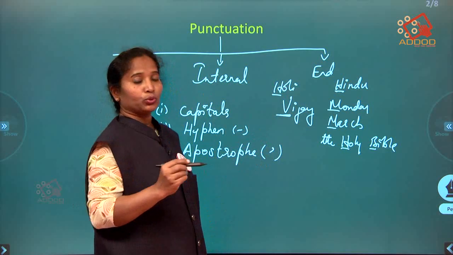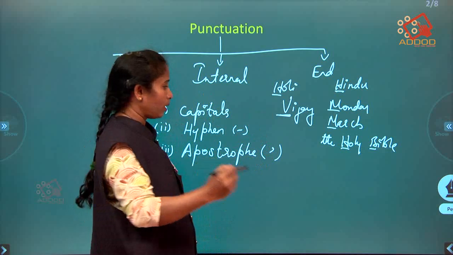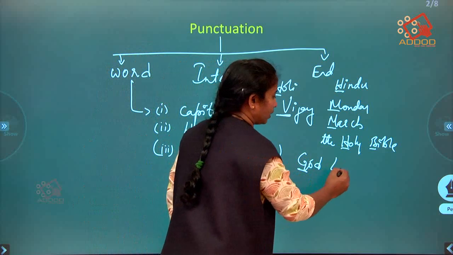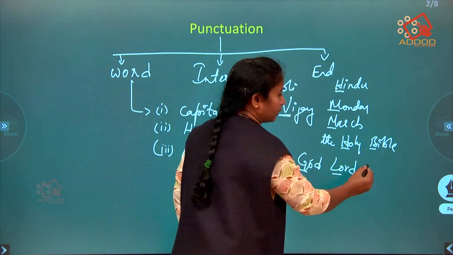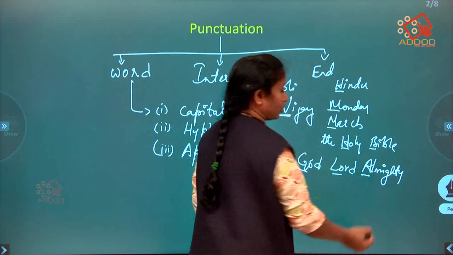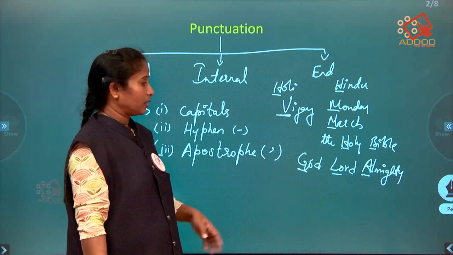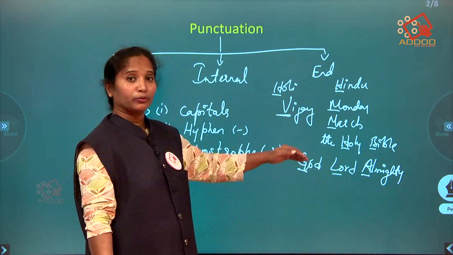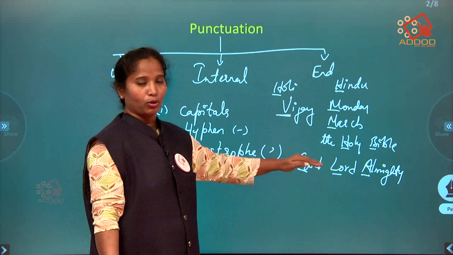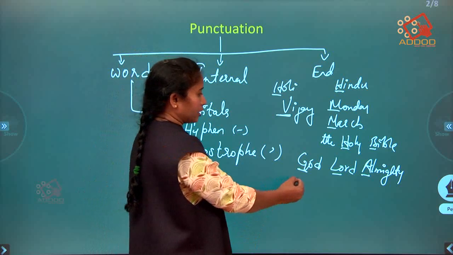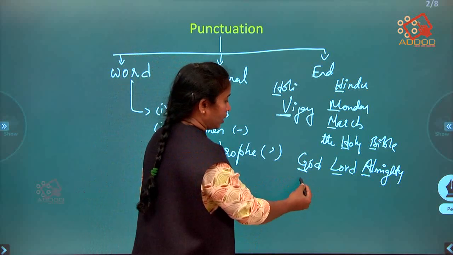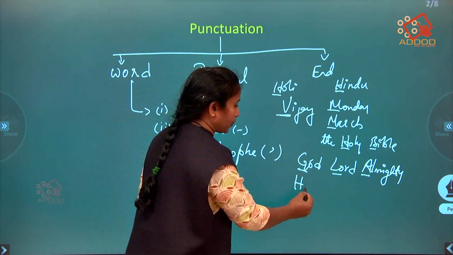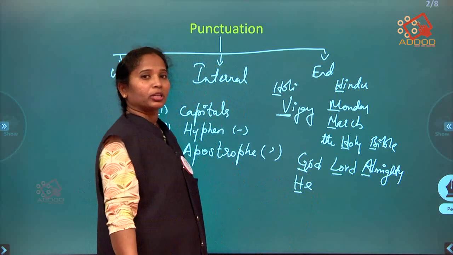Now, whenever you use God, Lord, Almighty, even these should be capitalized. So this should always be capitalized. When we are talking about God, Lord or Almighty, in the middle of the sentence, if we use a pronoun related to God, like where is God? He is. Again, the pronoun he should be capitalized.